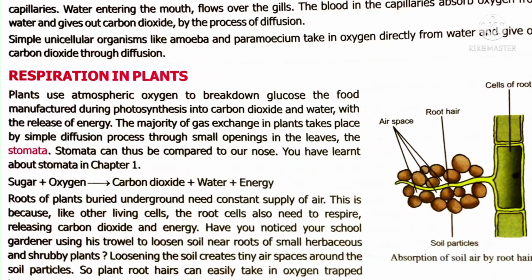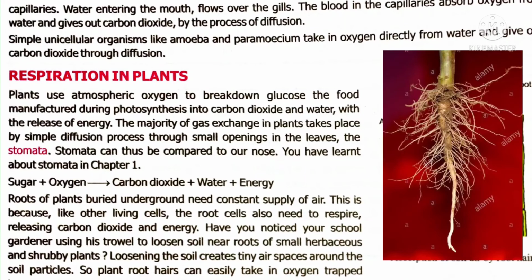It is the reason we always loosen the soil near the root of the plant, because loosening the soil provides space for allowing air into the soil. You know that around the root there are small root hair structures. What is the function of this root hair? This root hair absorbs oxygen by the process of diffusion.